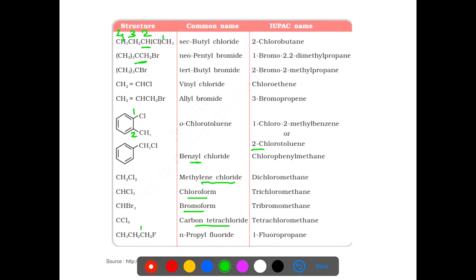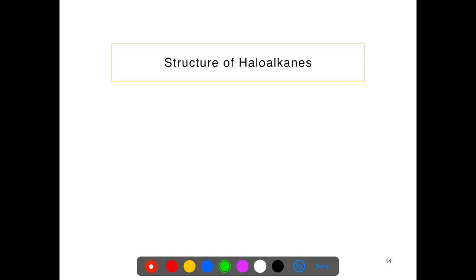And this compound having 3 carbon atoms, its common name is n-propyl fluoride and IUPAC name 1-fluoropropane. So students, you can practice all these structures in your copy. After writing the structure, you number the chain and try to write their IUPAC names.